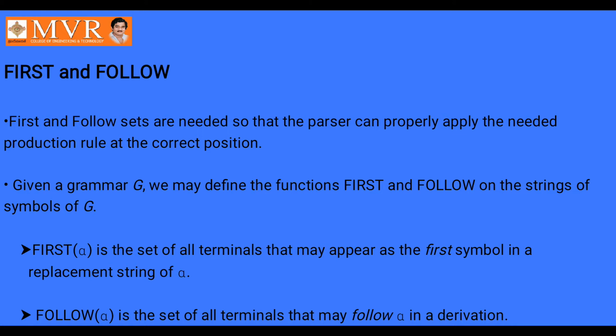First of any variable has three rules. The first rule: if x is a terminal symbol, then first of x is equal to x. Or else, if capital X derives epsilon is a production, then add epsilon to first of x.